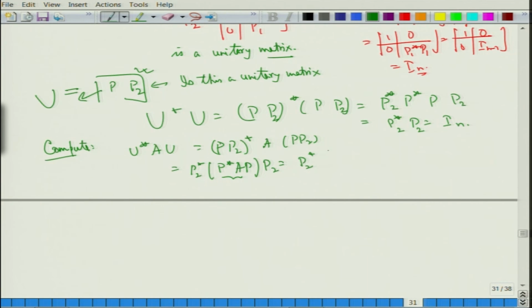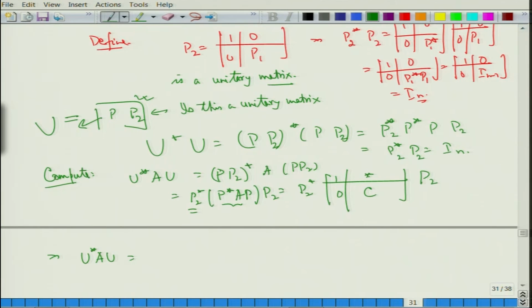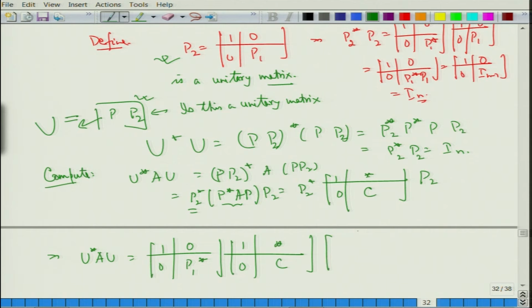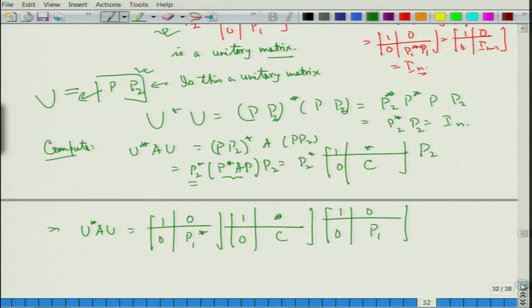Now, what is P star A P? P star A P was [1, star; 0, C], and then this is your P2. So, this implies U star A U is P2 star, which is [1, 0; 0, P1 star] times [1, star; 0, C], and then P2 again, [1, 0; 0, P1].